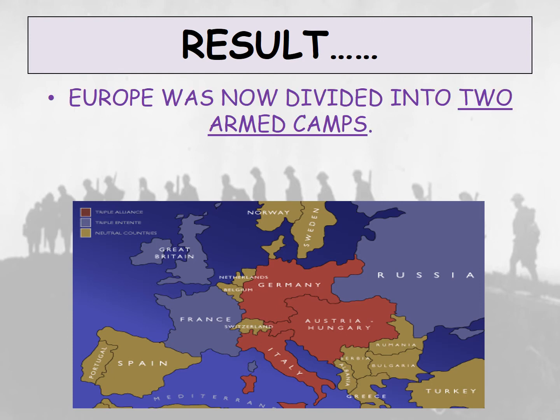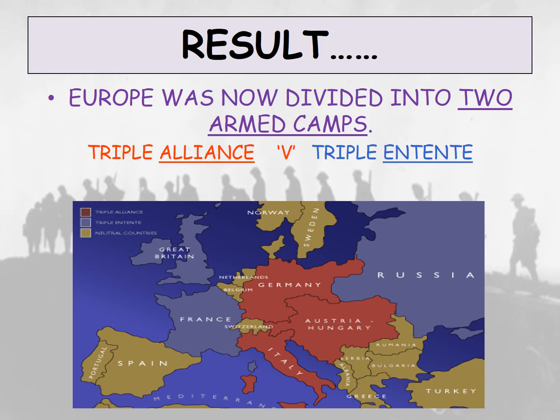So the result is this, as you can see at the map below. Europe is now divided into two armed camps. On one side, in the Triple Entente, you have Great Britain, France and Russia. On the other side, in the Triple Alliance, you have Germany, Austria-Hungary and Italy. The countries shaded in gold there are all neutral countries at this time, so they've not sworn allegiance to any side, they are just neutral and not wanting to be involved in the war. So it's the Triple Alliance versus the Triple Entente.